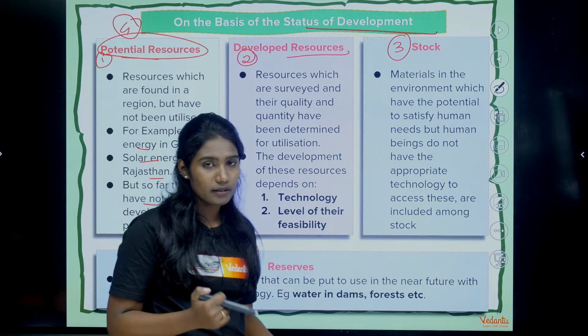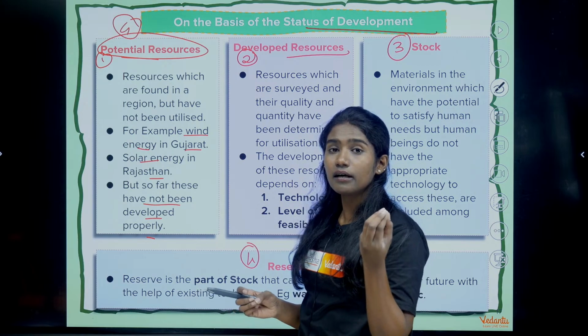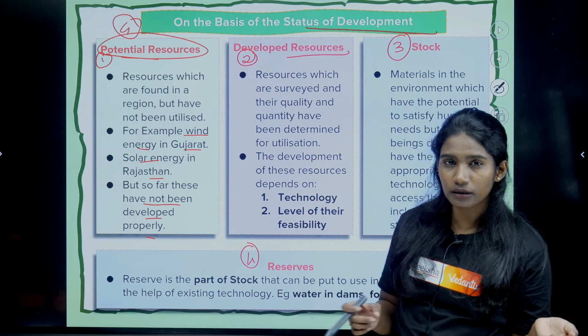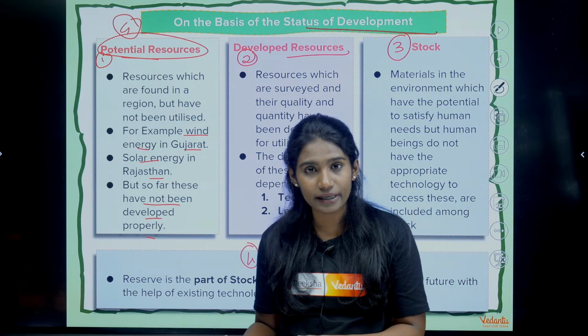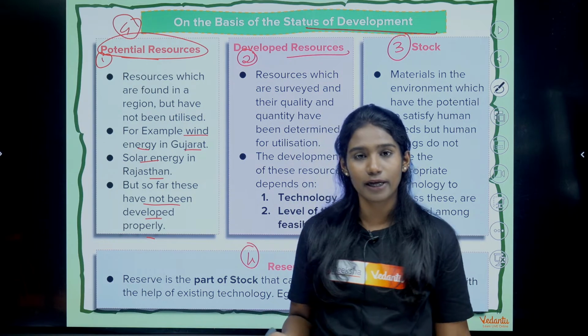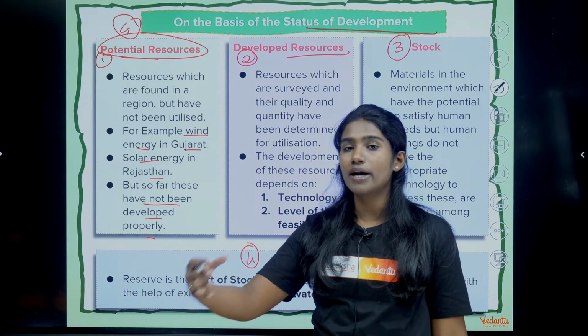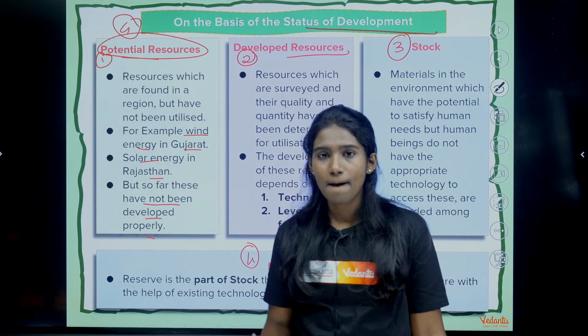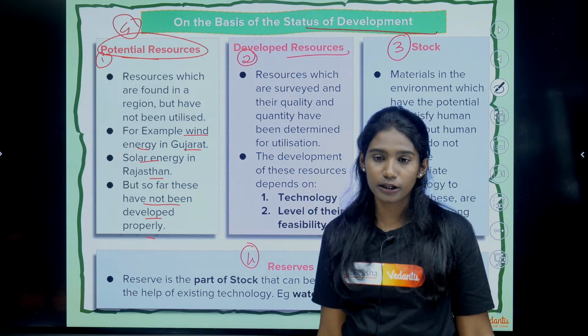But the development of resources in different localities depends upon the quality of technology, so it varies, but they still fall under developed resources.